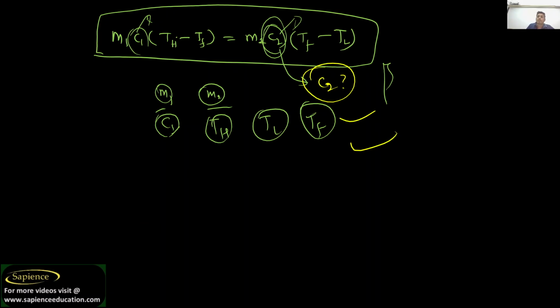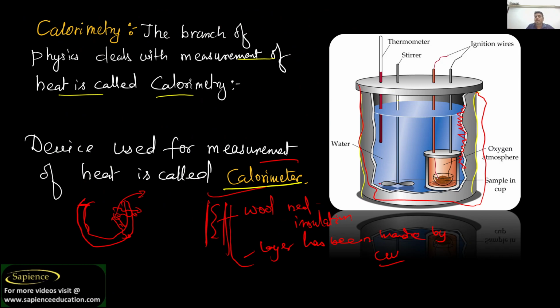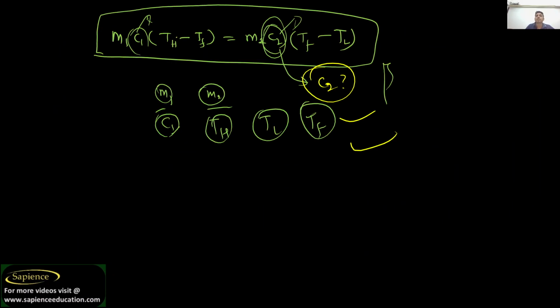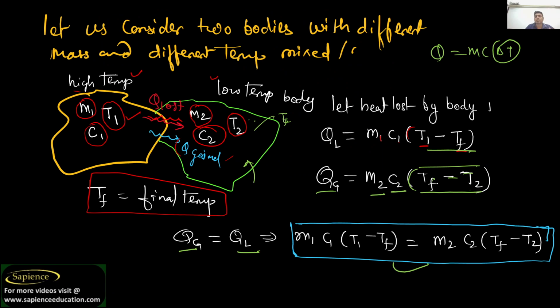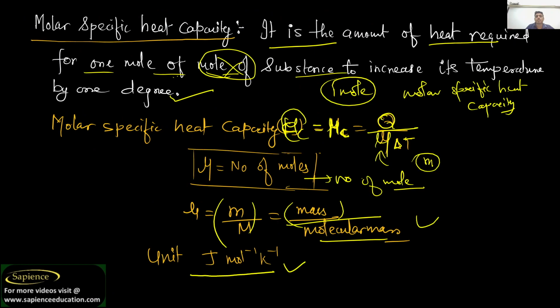So this is the method that is deployed to find out the specific heat of any unknown material. Here, for example, water of known properties has been kept and the unknown material has been mixed. By using the temperature difference from the thermometer and by using this equation, we will be able to find out the specific heat of any unknown substance. So this is the principle of the calorimeter and how to use it. It is not detailed in class 11, but at least this equation will be used for solving so many numericals, right?